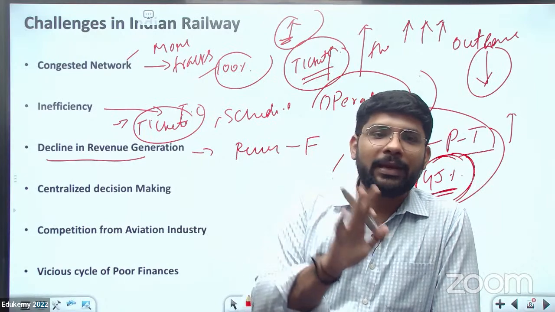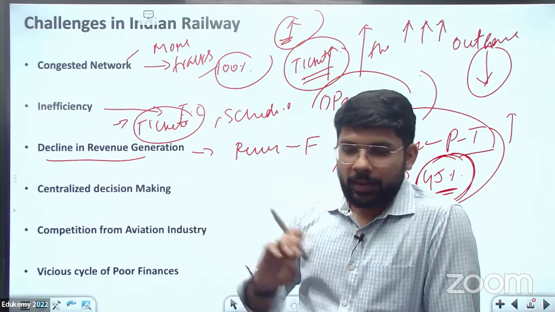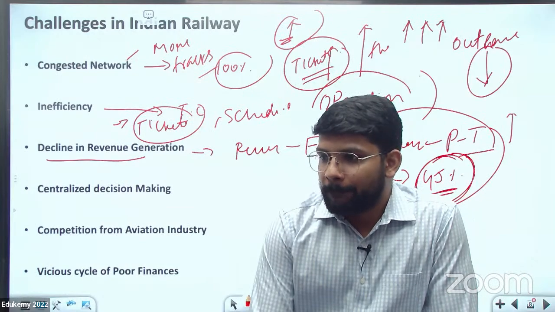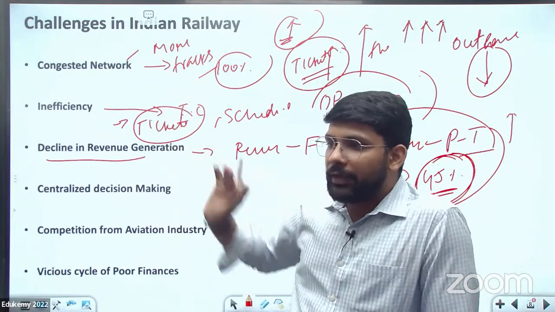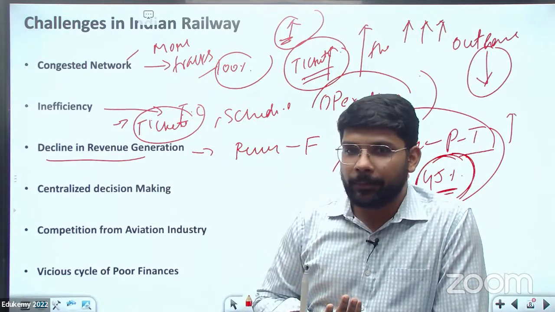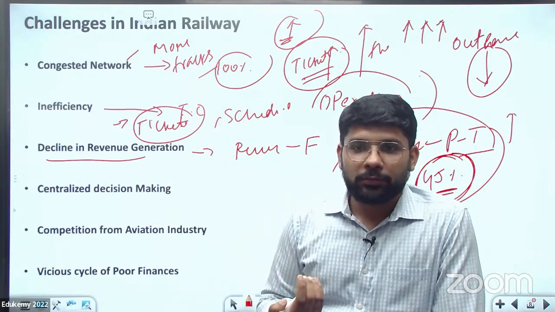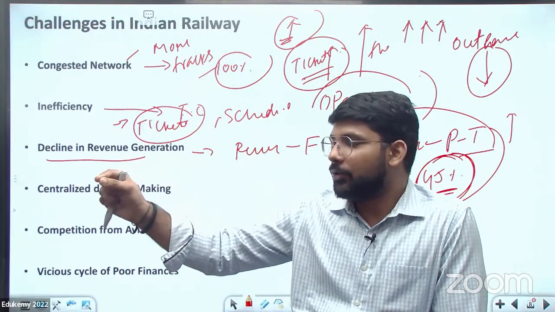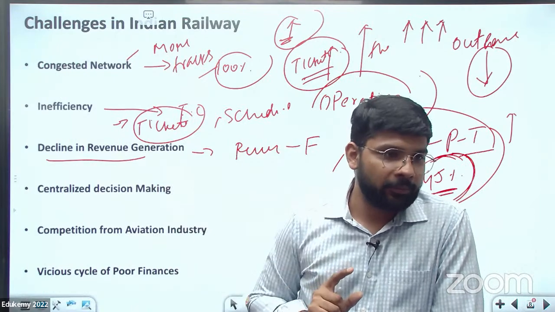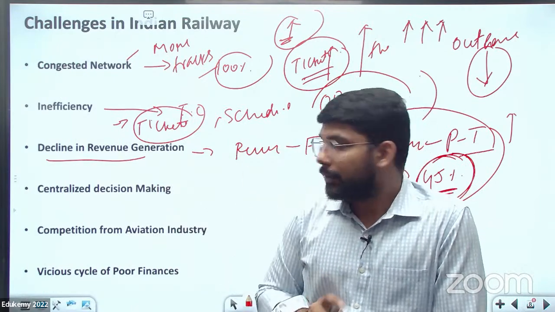Out of the 23 million who travel daily, 3-4 million are not taking tickets. This is one of the issues of inefficiency also. So we need to check कि कैसे checking को अच्छे से operate कर सकते हैं. There is a corruption system also. If a person is found not having a ticket, they take 500 rupees and release them. These kinds of systems need to be upgraded.